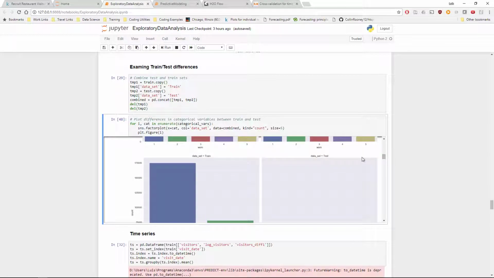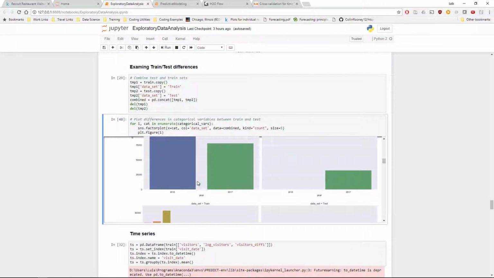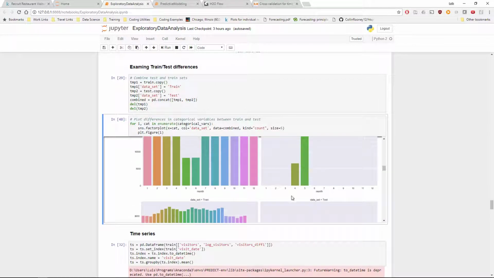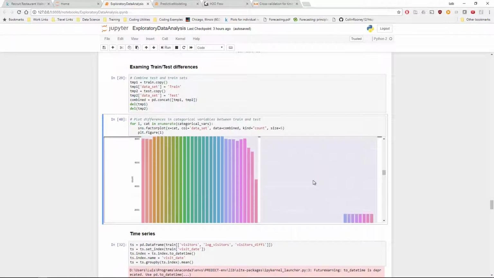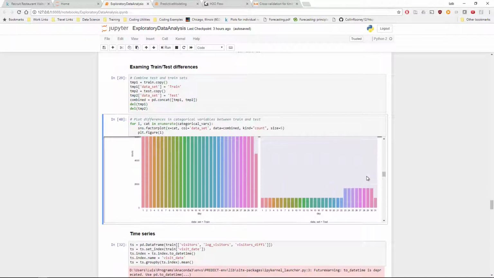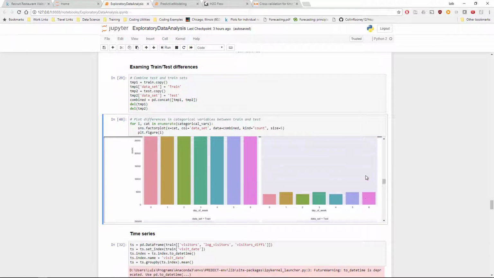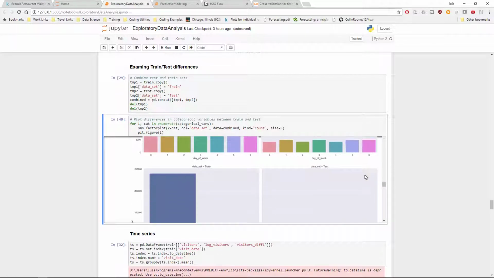So for example here, we have data set equals train, data set equals test. On the left we can see we have 2016 values, on the right we don't. That's to be expected. The test set was only for April and March of 2017, but still we can see that there is a difference in the types of values that we're going to get.